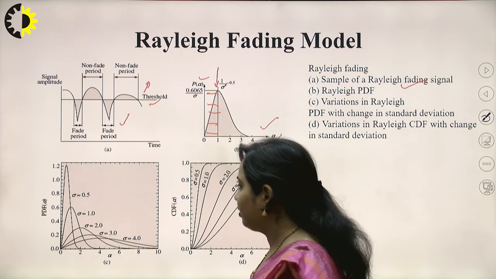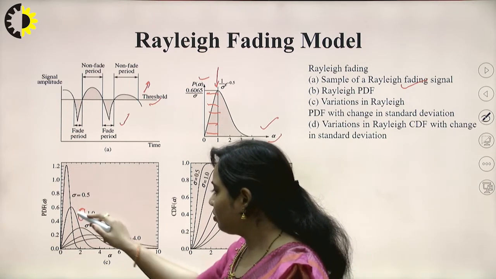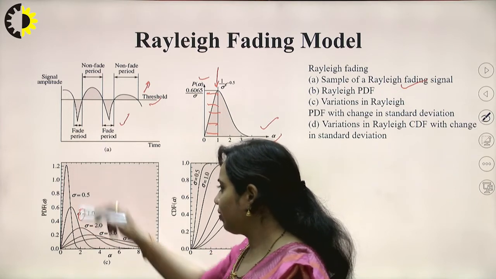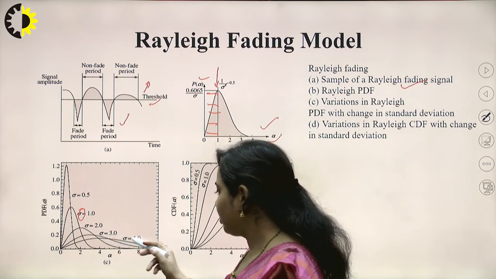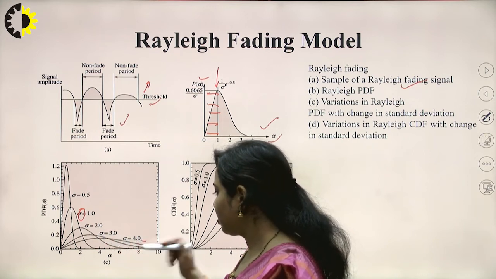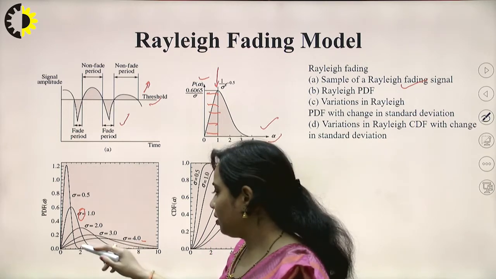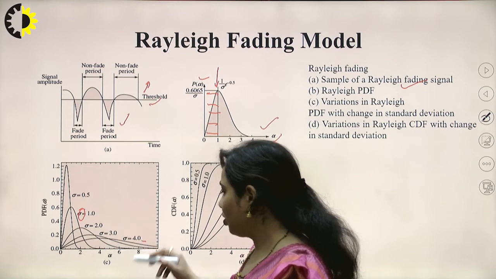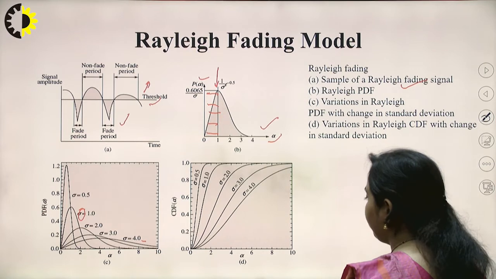Now you can see that depending on the values of sigma, for 1 its representation is shown over here, for 0.5 its representation is shown, and when we increase its value, like sigma extended to 4, then it can be extended to 5 also, you can see that this graph or the slope will be towards the origin only.